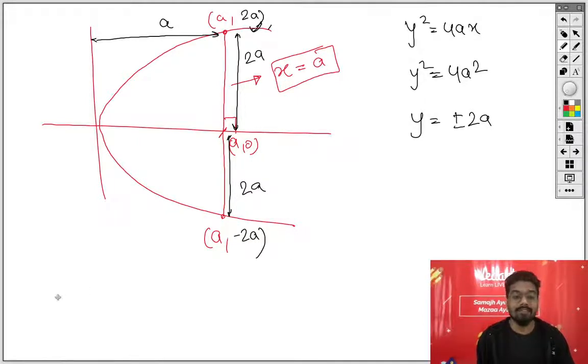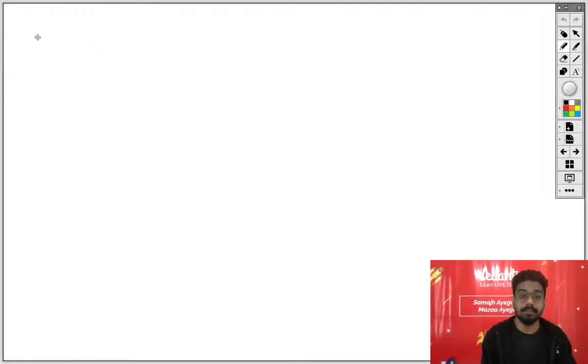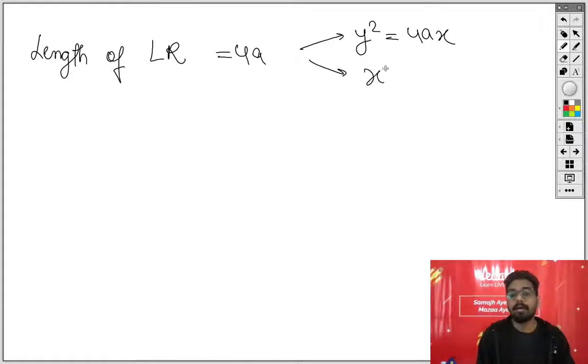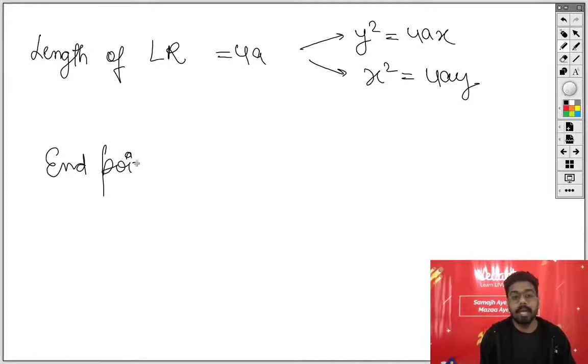So the total length of the latus rectum, I am writing some basic features of the latus rectum. First thing, the length of the latus rectum that you need to know will be 4a for both kinds of parabola. It will be the same for both kinds of parabolas, but the endpoints will change.